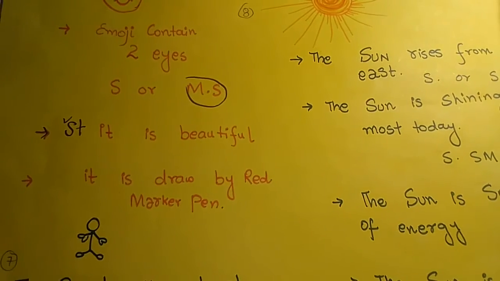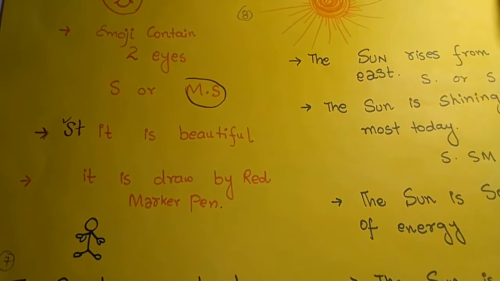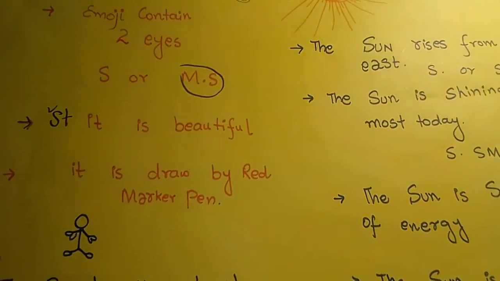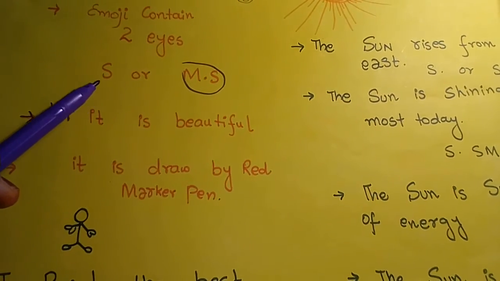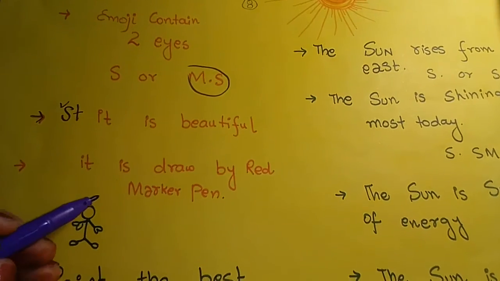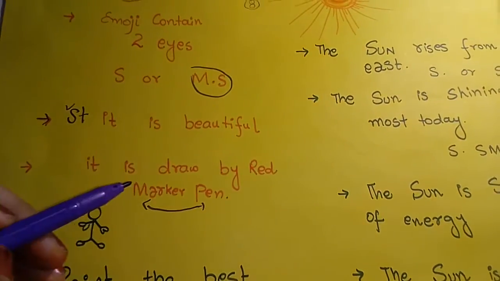The emoji is drawn by a red marker. Is it a mathematical statement or a statement? It is a mathematical statement because it has one possibility: it is drawn by red or not.